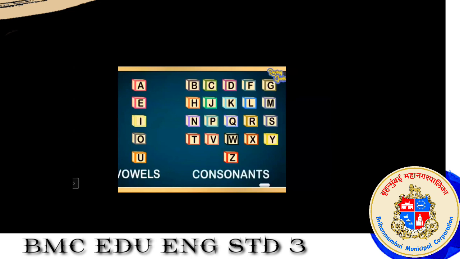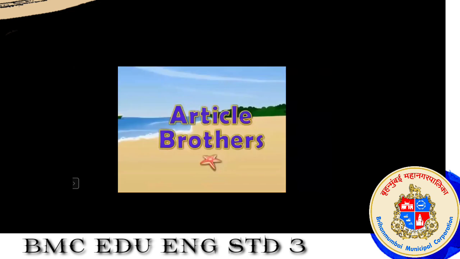Yes. So vowels and consonants. When we start articles, it is very important to understand what vowels and consonants are. There are only 5 vowels. Yes, only 5: A, E, I, O, and U. They are called vowels because they are natural sounds. Yes, and these are the consonants. Now see the next.